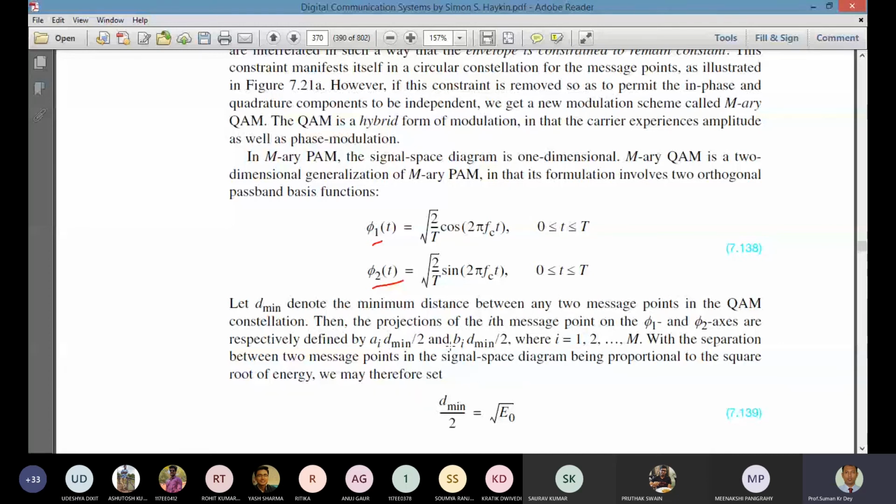This is basically indicating the coordinates of the message point.